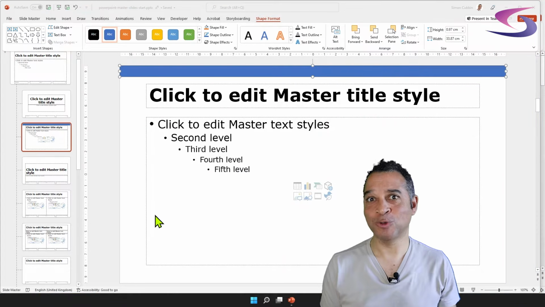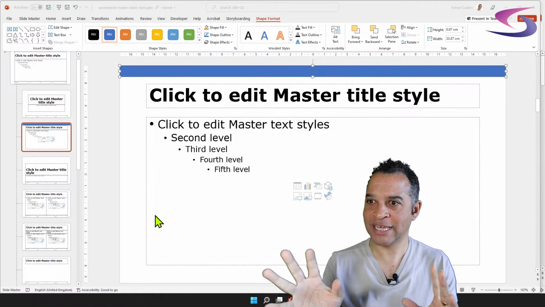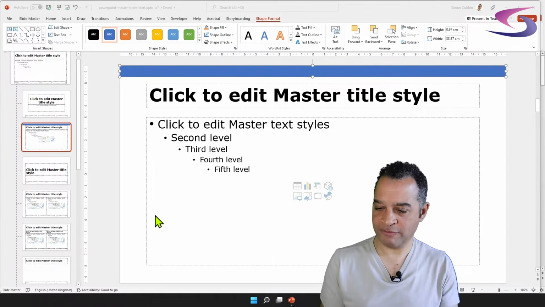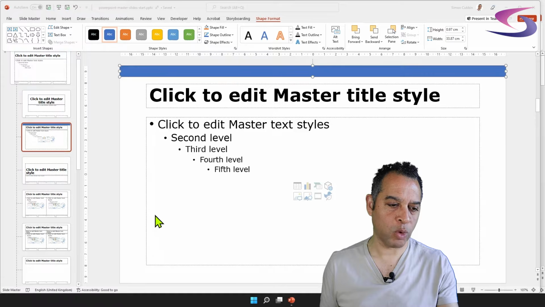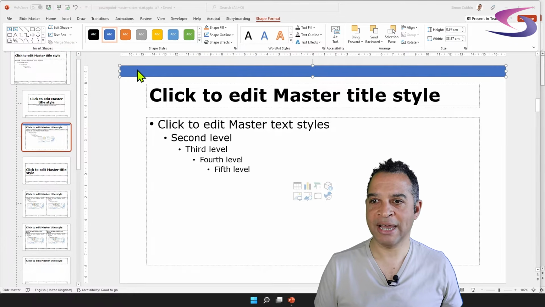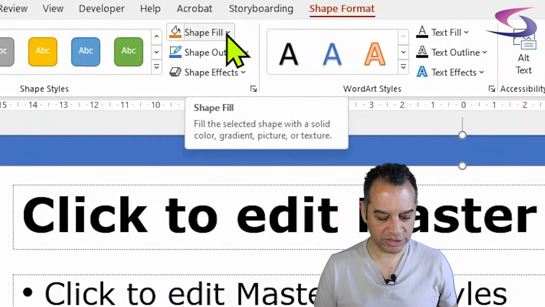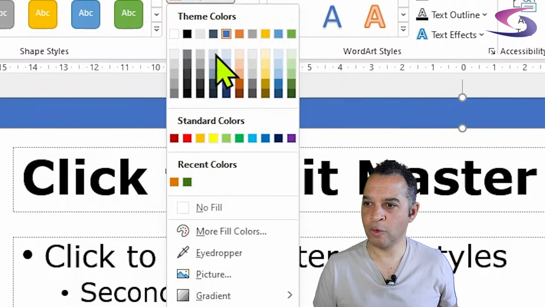So our company is called To Be Talking, and To Be Talking's marketing department has supplied me with the colors that they want for this rectangle. I've got them on my phone here. For the rectangle at the top, which is the green one, they have 3 numbers: 69, 117, 25. Making sure that I have selected this, I'm going to go up to Shape Fill at the top, click on Shape Fill, and choose More Fill Colors.